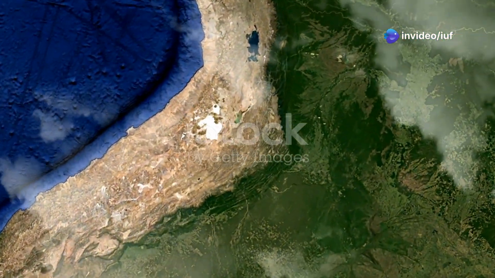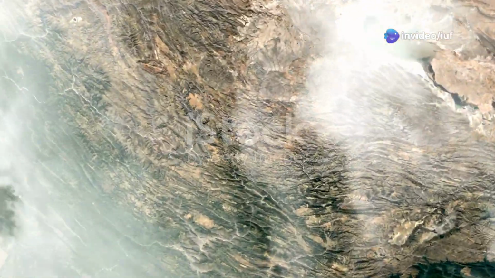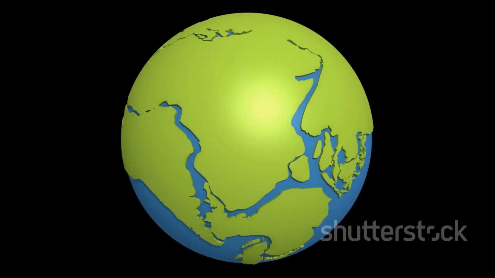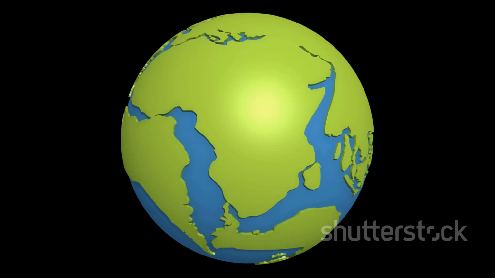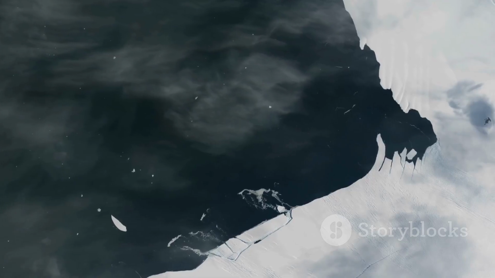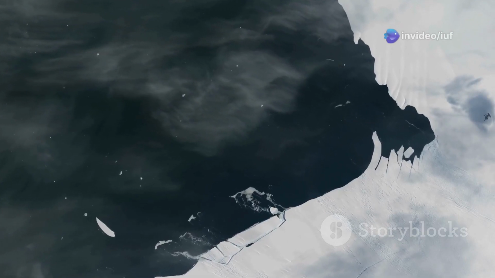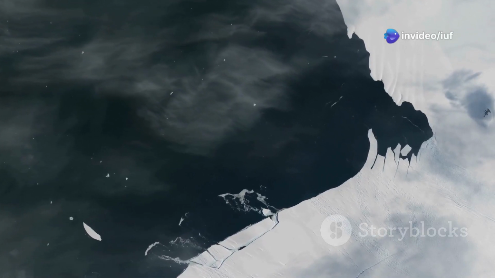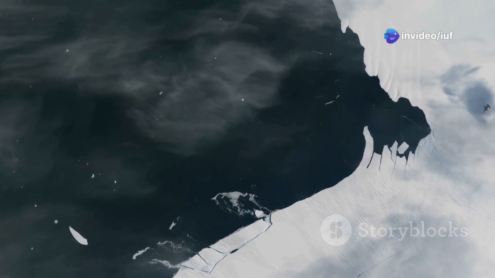Section 7. Supercontinents shaping climate over eons. Imagine a world where all the continents are joined together in a single massive landmass. This supercontinent, surrounded by a single vast ocean, represents a dramatic departure from our current world map.